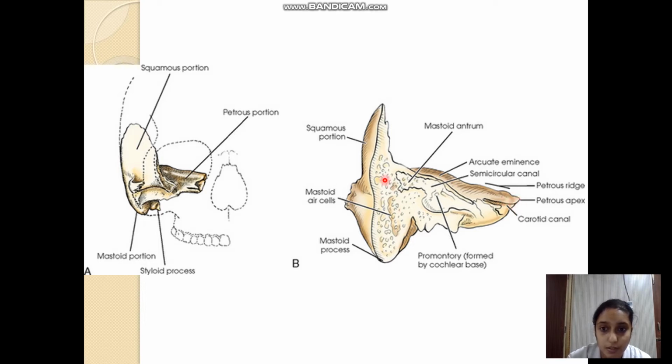Here in this diagram we can see this is the region of the mastoid antrum. This is the region of the cochlea, the promontory and the semicircular canal. From here the disease can easily spread via the internal acoustic meatus, via the infracochlear area, and via the supracochlear area. This eminence is the arcuate eminence. It is a pathway for spread of infection to the petrous apex. So these are the pathways through which the disease process can extend into the petrous apex.